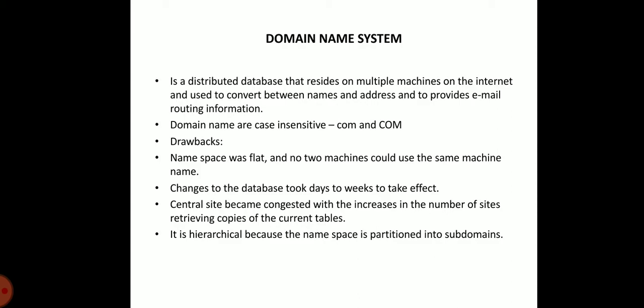This solution worked at first because most sites had only a few machines and the tables did not record frequent changes. So the centrally maintained table suffered from several drawbacks. Number one,